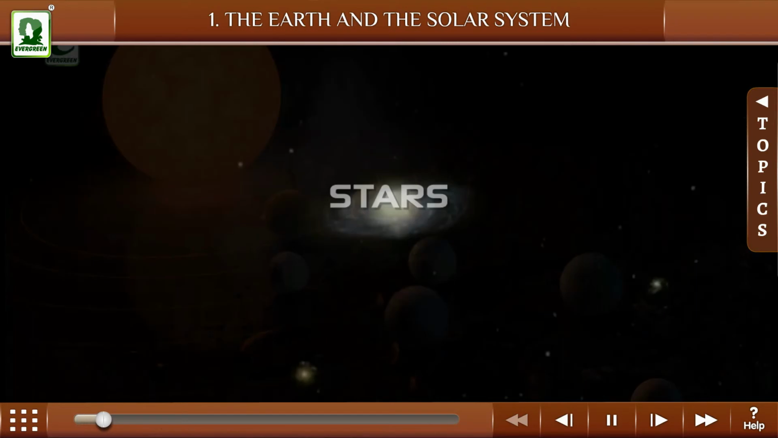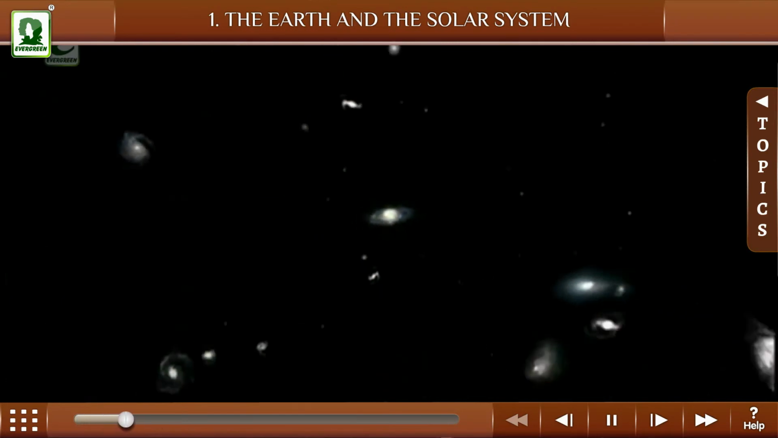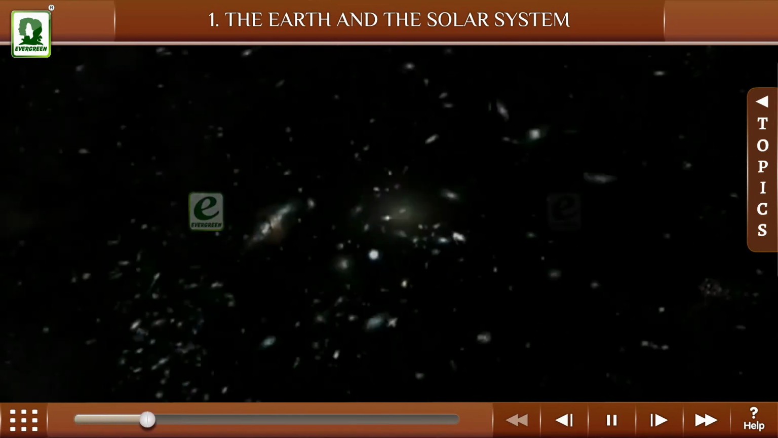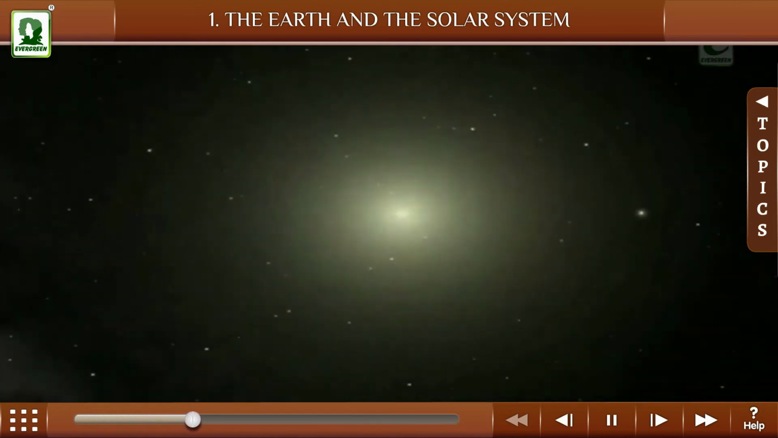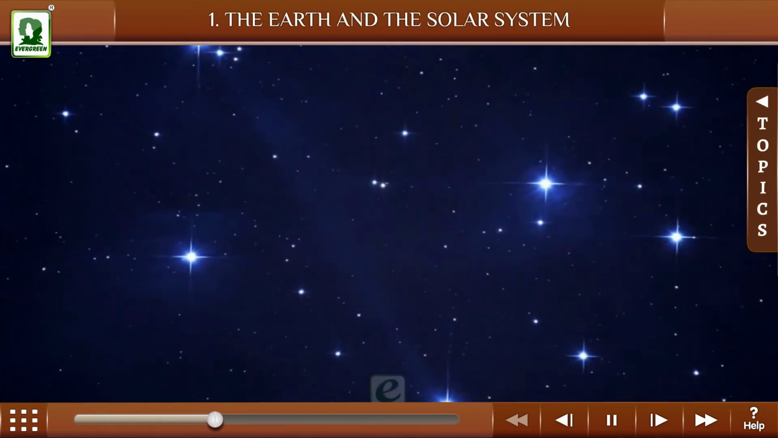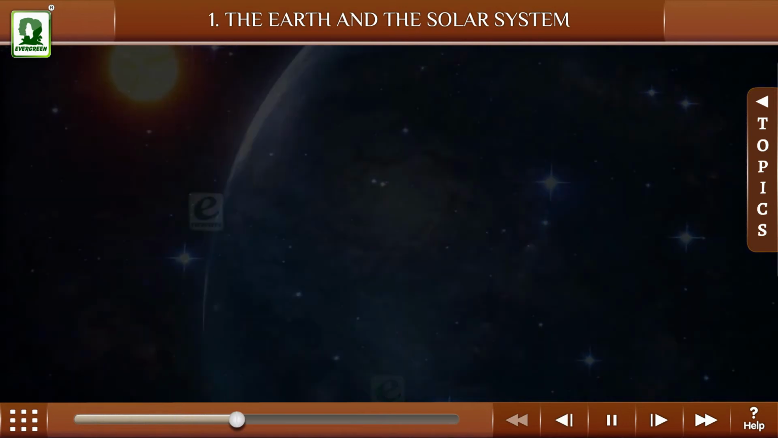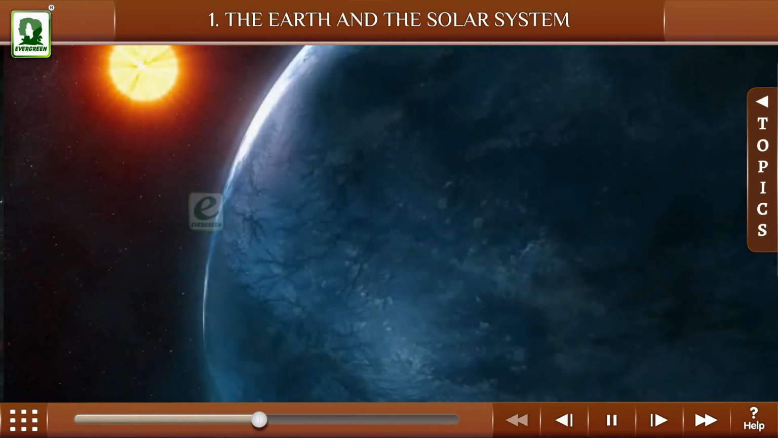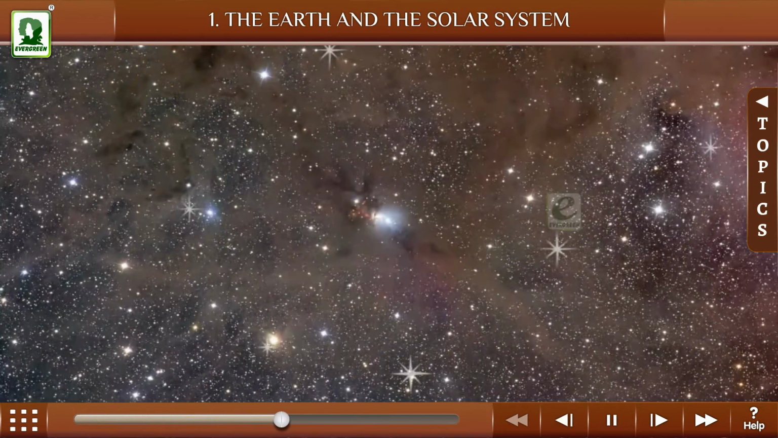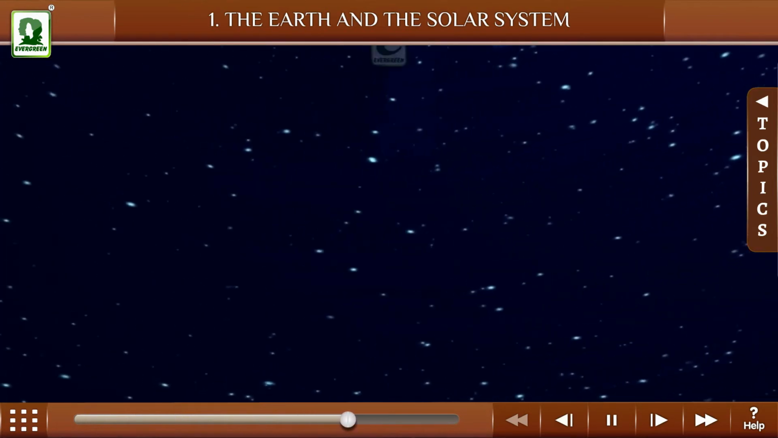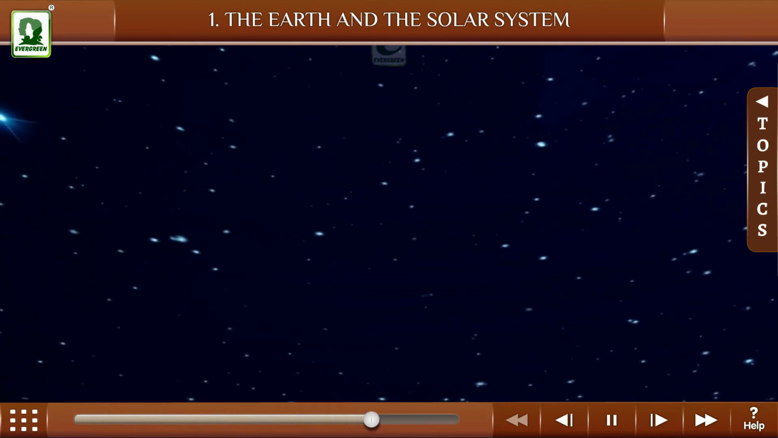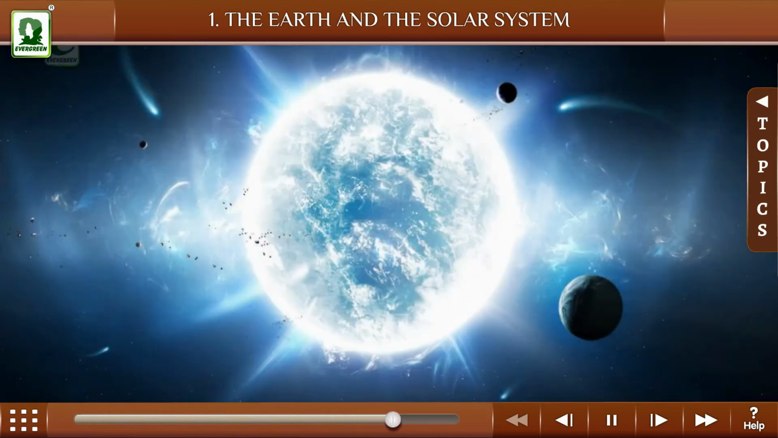Stars. Some celestial bodies are made up of gases. They are very big and hot and have their own heat and light. These celestial bodies are called stars. The Sun is also a star. There are countless twinkling stars in the sky, similar to the Sun. They look so tiny and we do not feel their heat or light because they are very far away from us. The brightest star after the Sun is Sirius.